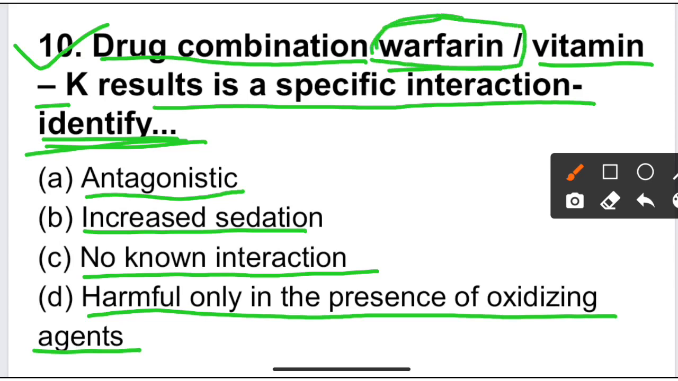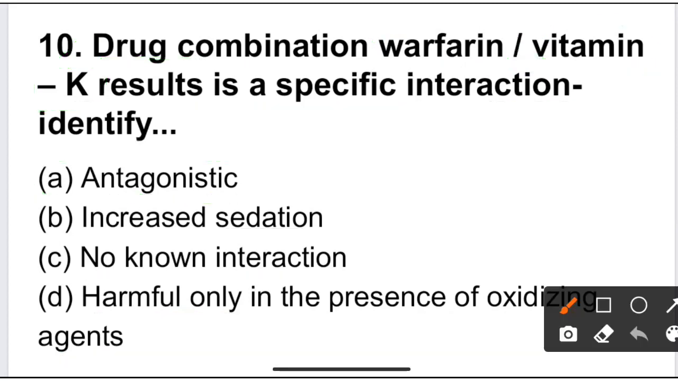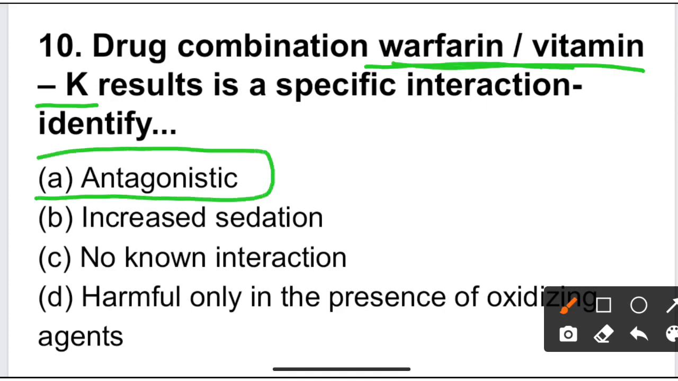So warfarin is an oral anticoagulant drug, and vitamin K is involved in the synthesis of clotting factors in the liver. So they have opposite actions to each other. So it is antagonistic action. Vitamin K and warfarin combination show antagonistic action. So option A is the correct answer for question number 10.